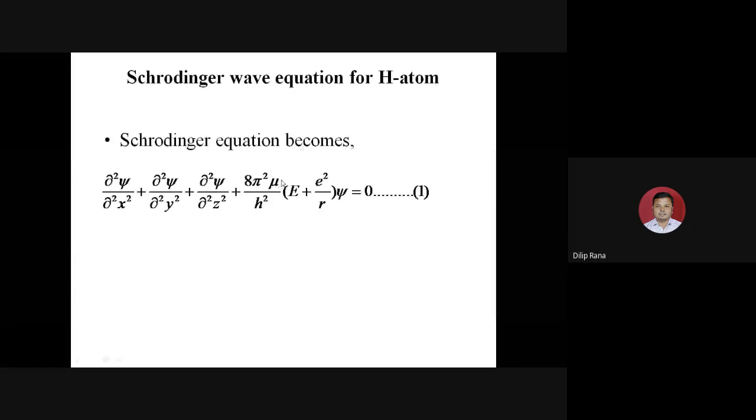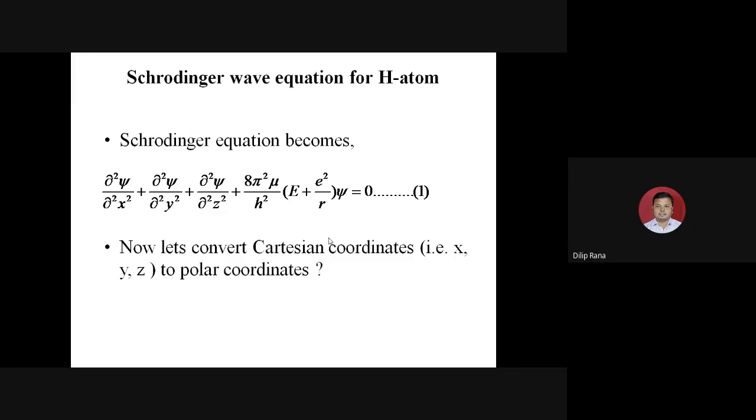And if we put this in the Schrodinger version, the equation becomes this. You can see here, in the first we replace the mass with the reduced mass, and the potential with e squared by r. Now this is the equation that we are going to understand in terms of the polar coordinate. Okay, so the question first comes: what is the need of converting the Cartesian coordinate to the polar coordinate?